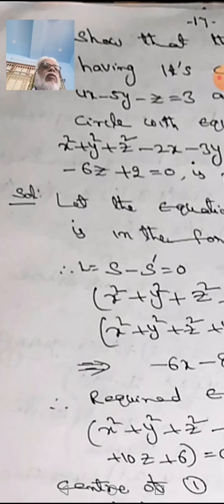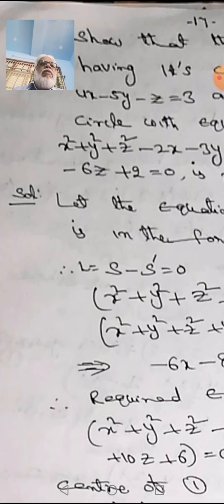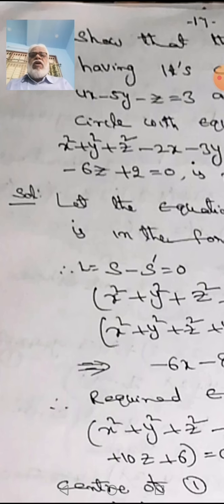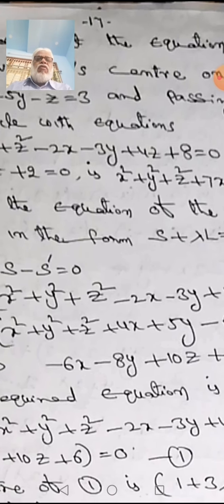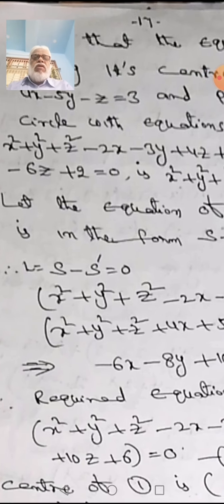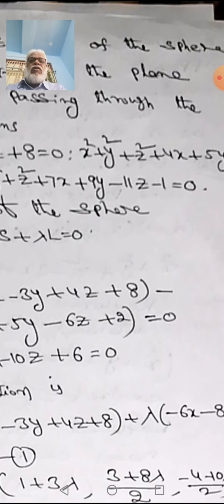Show that the equation of the sphere having its center on the plane 4x minus 5y minus z is equal to 3, and passing through the circle with equations x square plus y square plus z square minus 2x minus 3y plus 4z plus 8 is equal to 0, and x square plus y square plus z square plus 4x plus 5y minus 6z plus 2 is equal to 0.